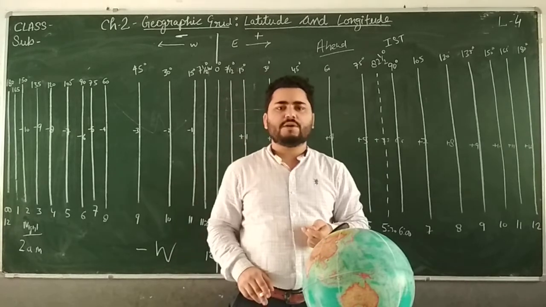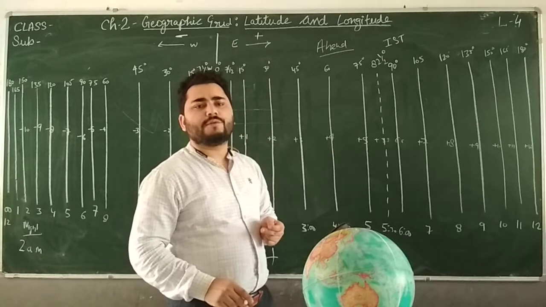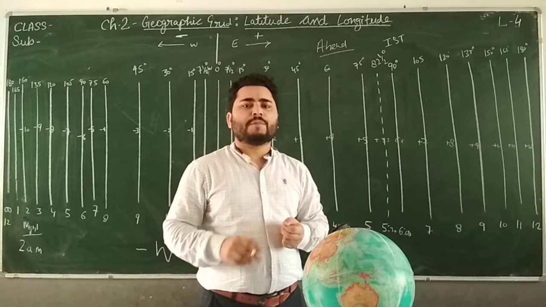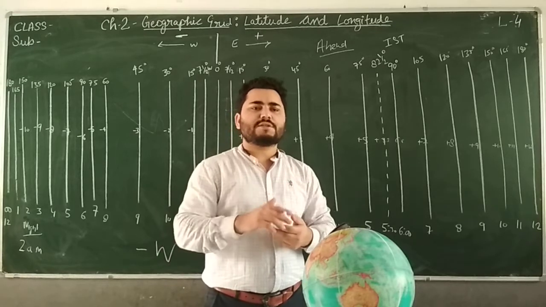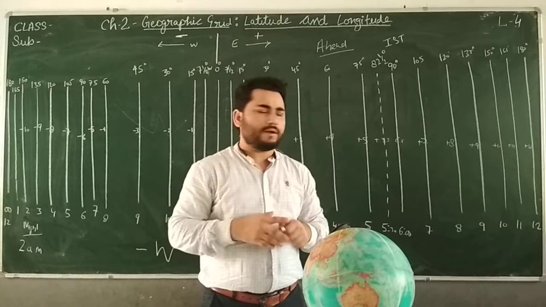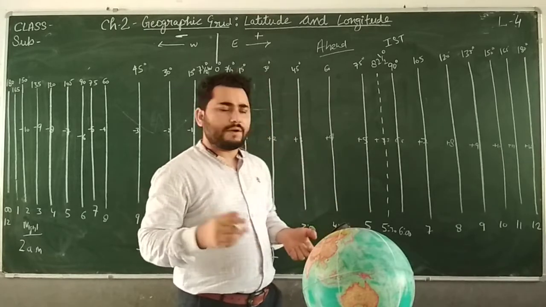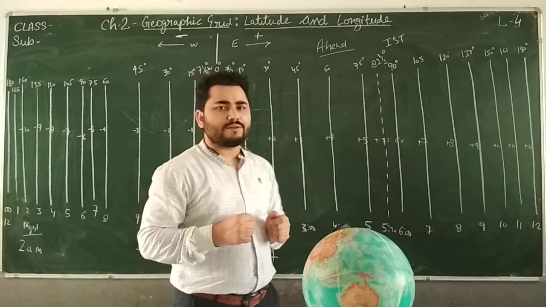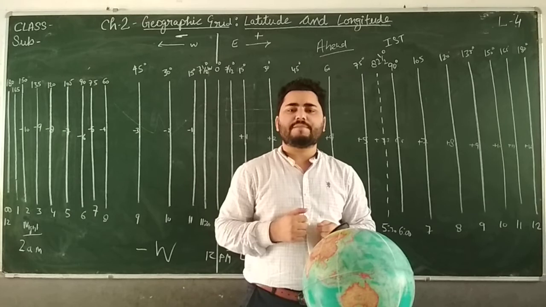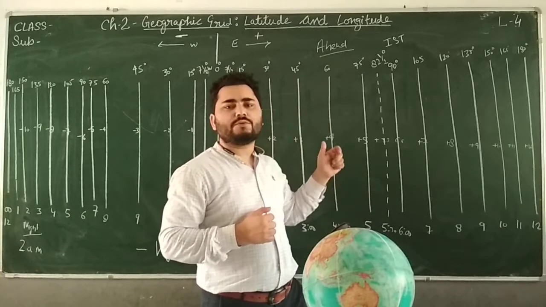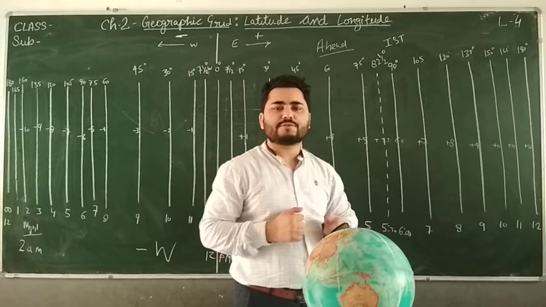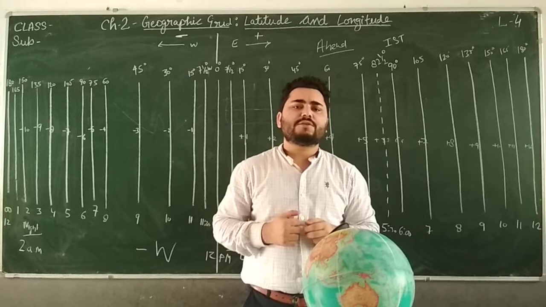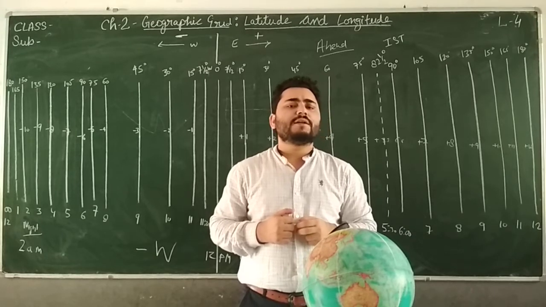I hope you would have understood the concept of IST, the concept of standard time, the concept of Greenwich Mean Time. For definitions and learning things, you can refer to your book also. You just need to understand the concept here. Okay, now the next concept which I am going to teach you is about the time zone. So all these things that I have been teaching you are actually part of time zones only, right? Now there are 360 lines of longitudes. How many lines of longitudes are there?